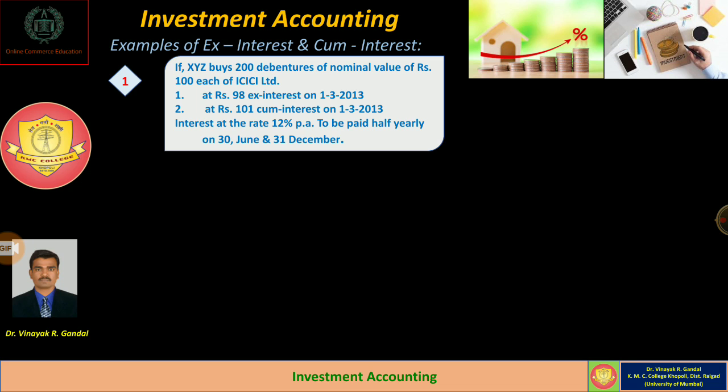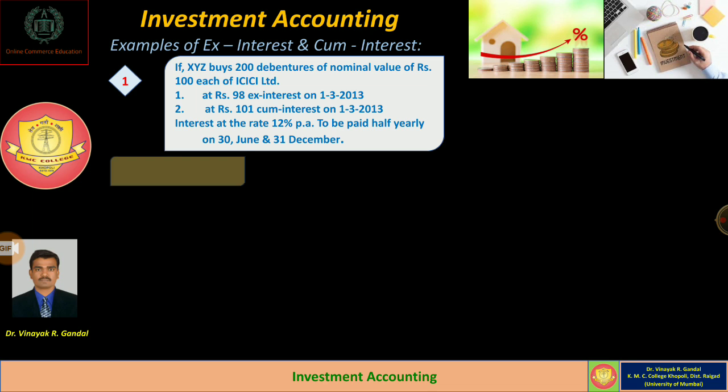Rate of interest is 12% and interest is to be paid half yearly on 30th June and 31st December. Means the due dates for interest are 30th June and 31st December. While keeping an up-to-date record of investment accounting, we have to consider all these: nature of investment, the price of cum-interest as well as ex-interest, date of transaction, rate of interest as well as due date for interest.